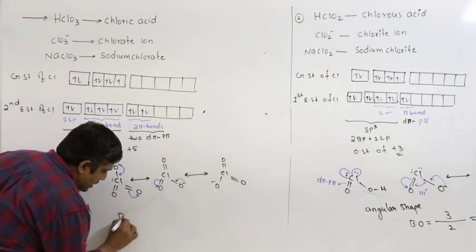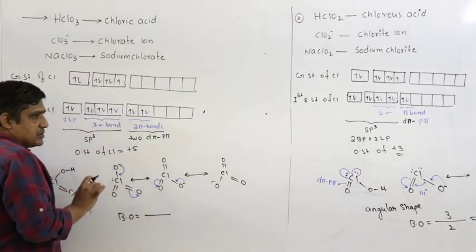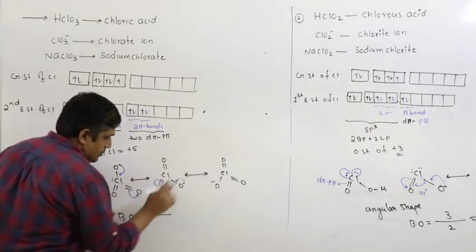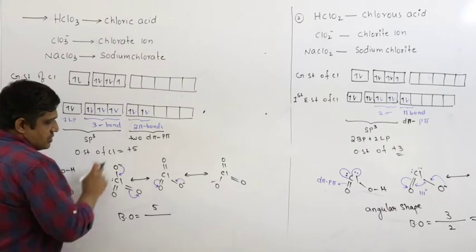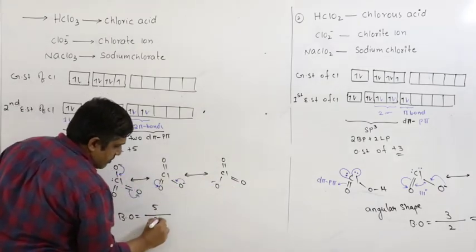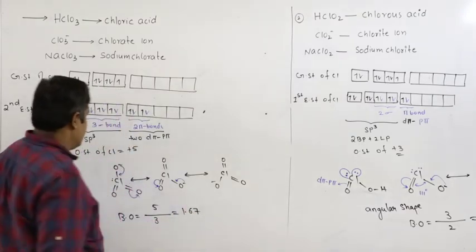Therefore bond order is the number of bonds between same atoms in all the resonating structures, that is 5, 1 plus 2 plus 2, by total number of resonating structures, 1, 2, 3. So this is 5 by 3, approximately 1.67.